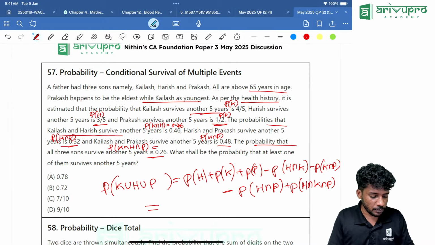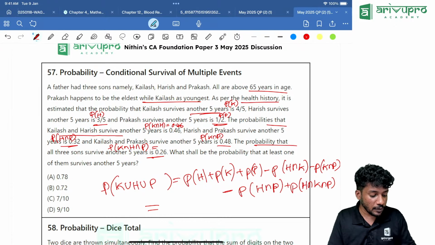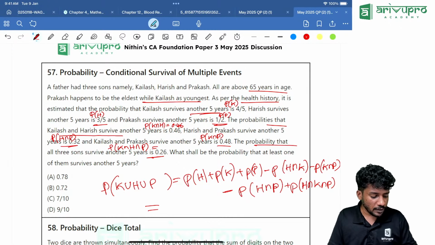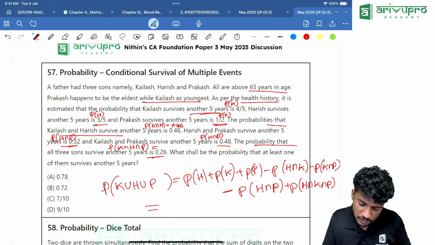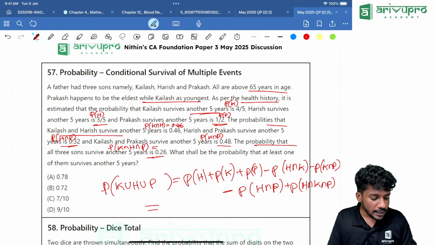So 3 divided by 5. Click M plus. Everyone take 3 divided by 5, click M plus. First clear the memory. 3 divided by 5, click M plus. Then P of K is how much? 4 divided by 5, click M plus. Then P of P is how much? 1 divided by 2, click M plus.